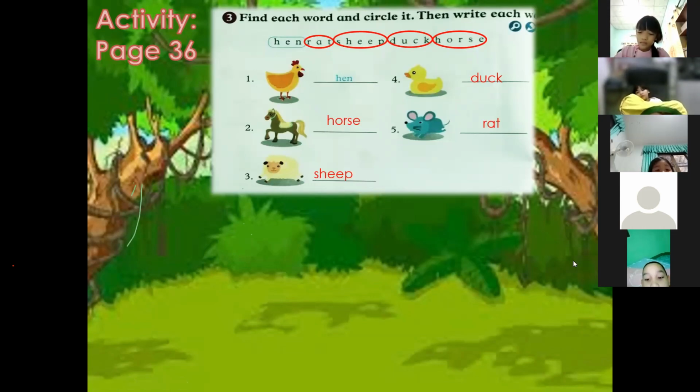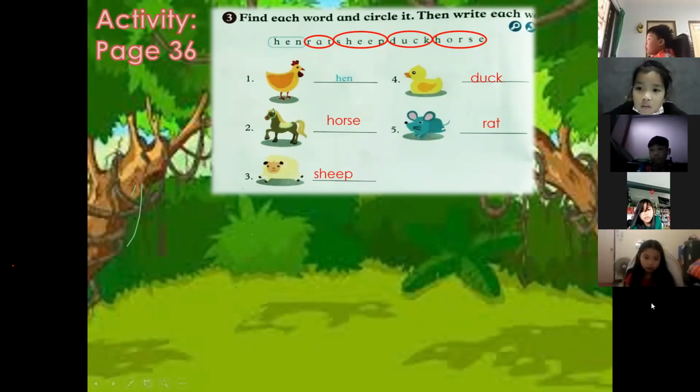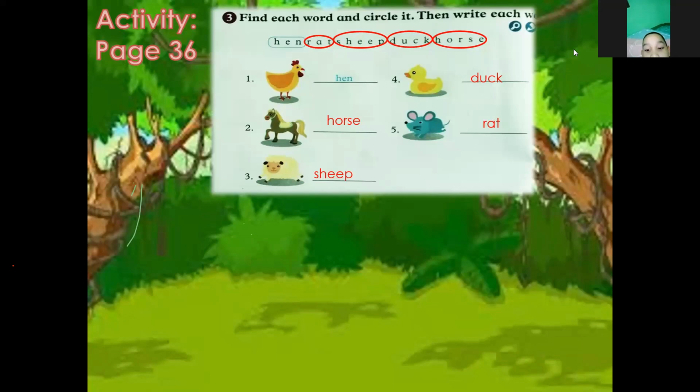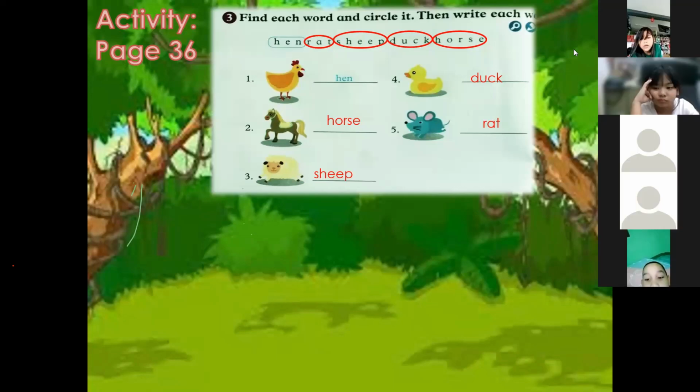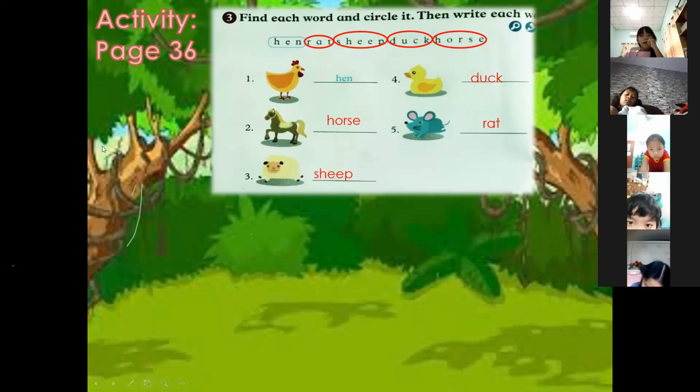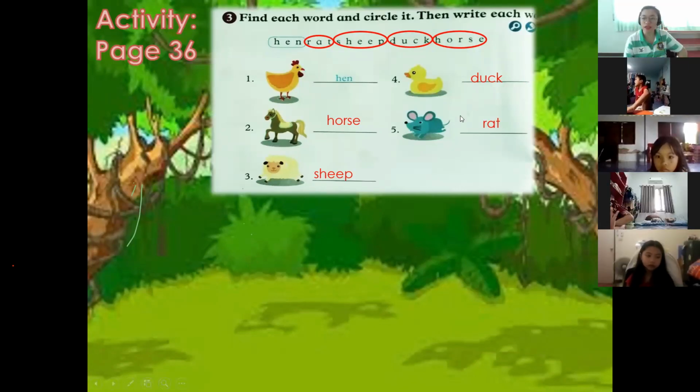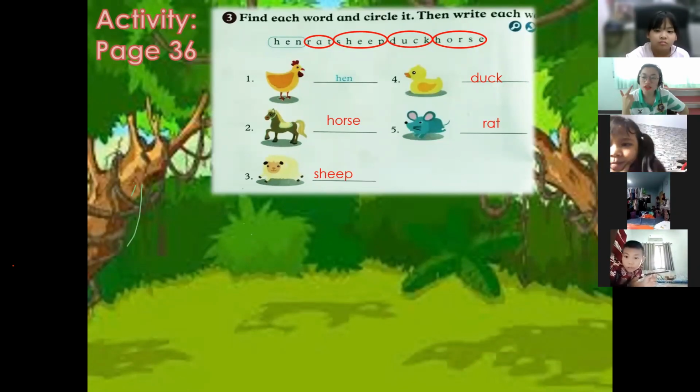Okay. So is everyone finished? Yes. Finish. Okay, very good. Grade 2. Okay, this ends our topic for today about farm animals. So what are the farm animals that we have learned for today? Can you give me animals that you have learned today? Duck. Dog. What else? Rat. What else? No more? Okay, cat.